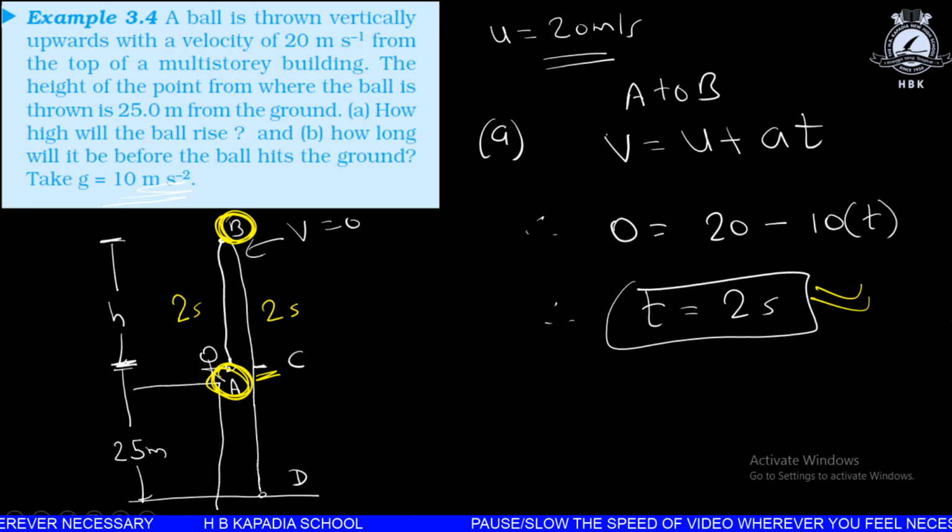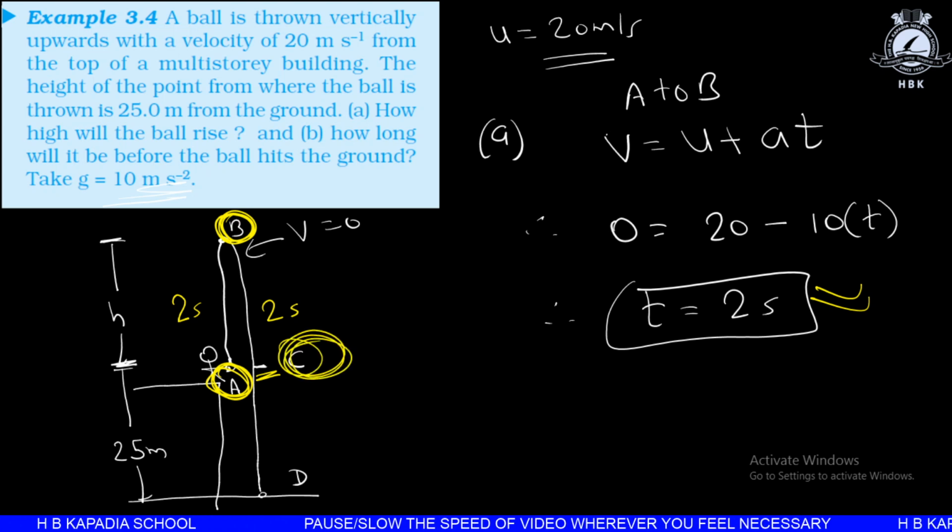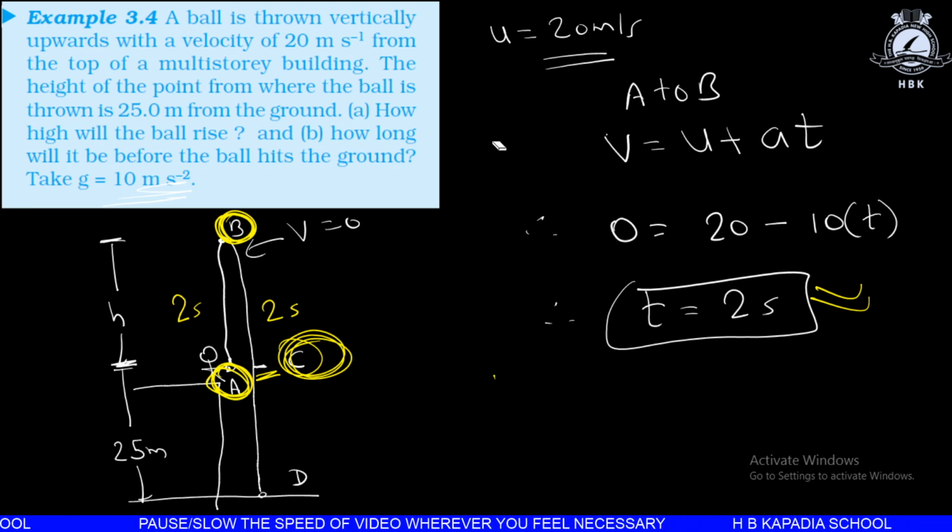Okay, so the time taken by the ball to go in upward direction is the same as the time for the ball to reach back at the same position. So for point A to B and for point B to C, the time taken will be 2 seconds plus 2 seconds, that becomes 4 seconds. Now let's see part B. Sorry, let's solve further. This is of course part B, not part A.